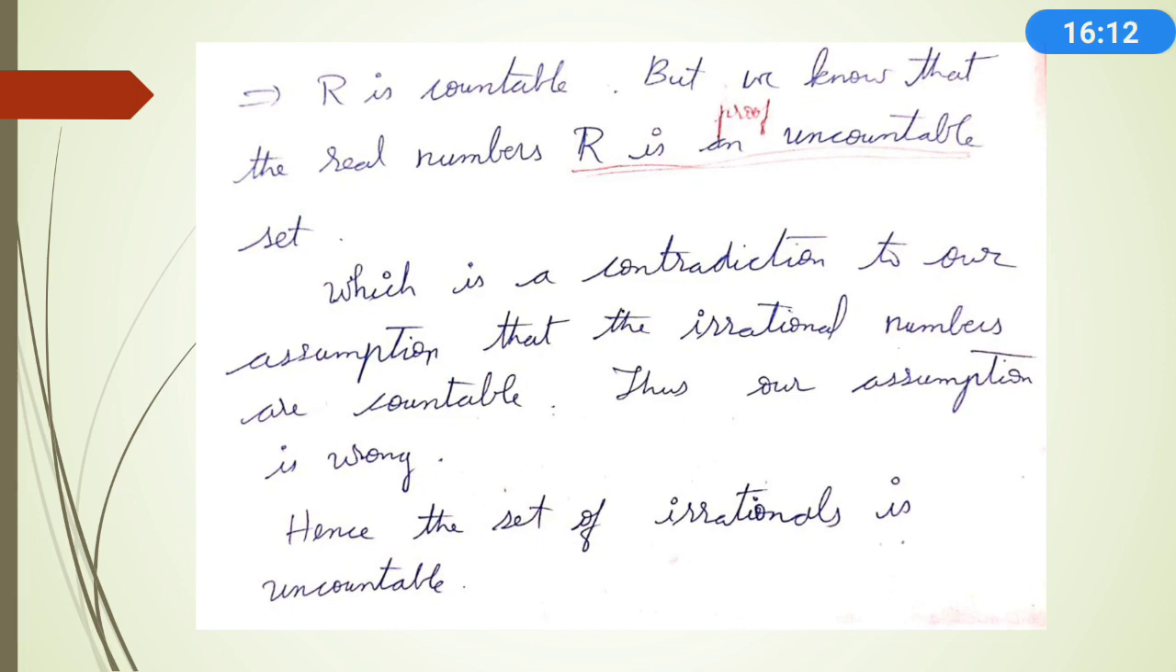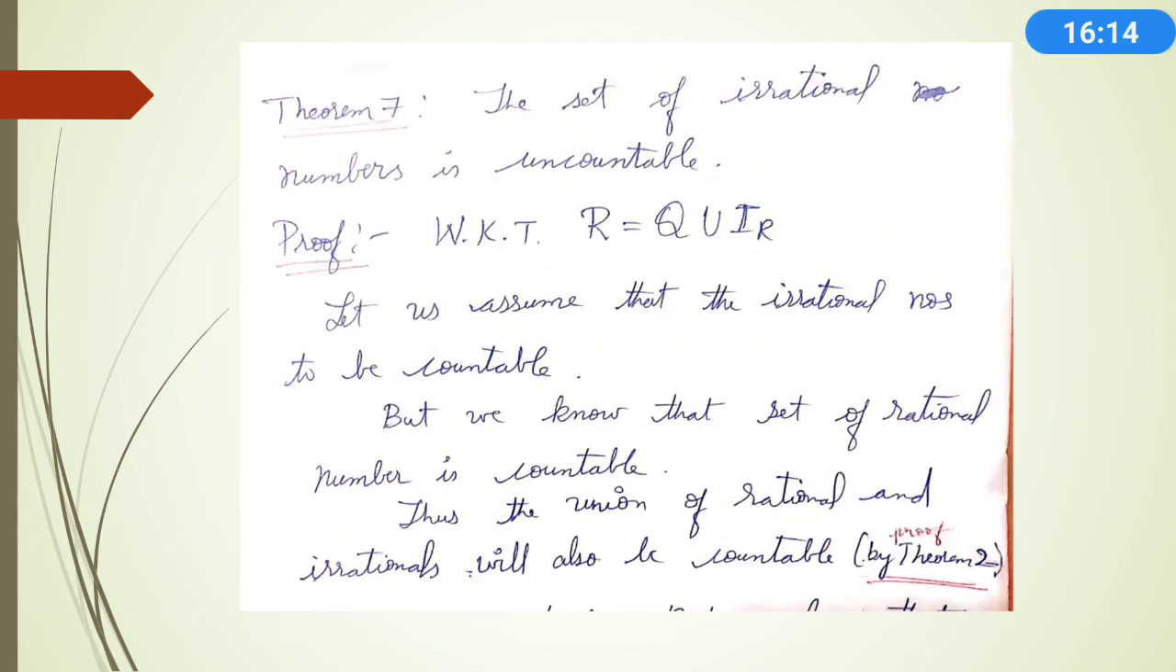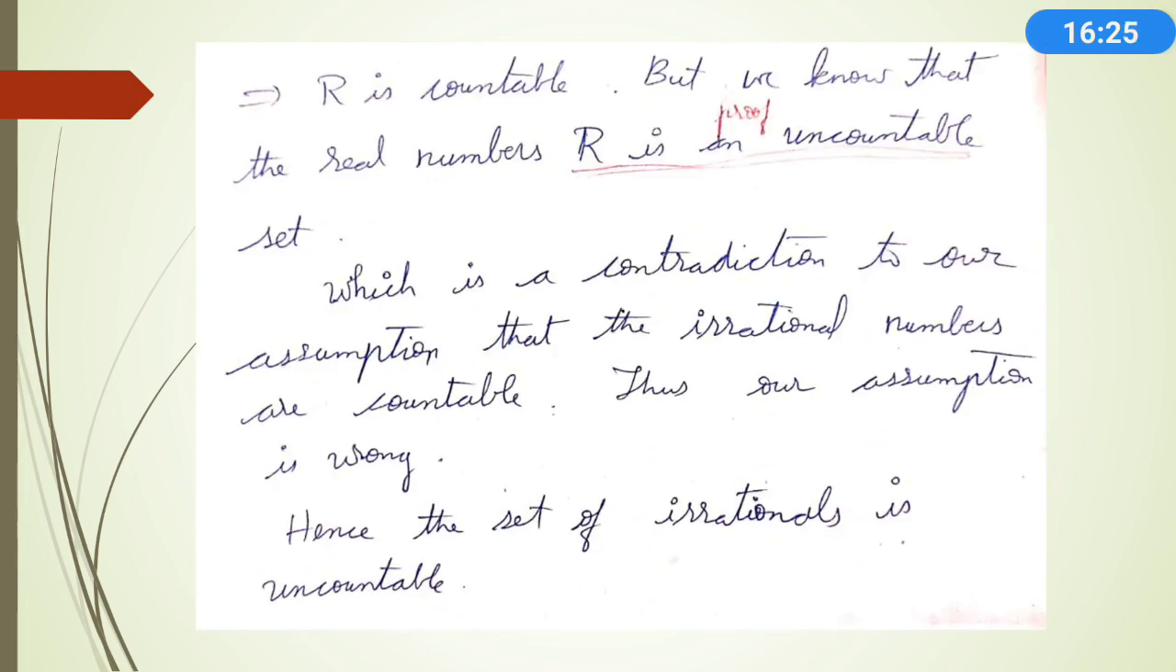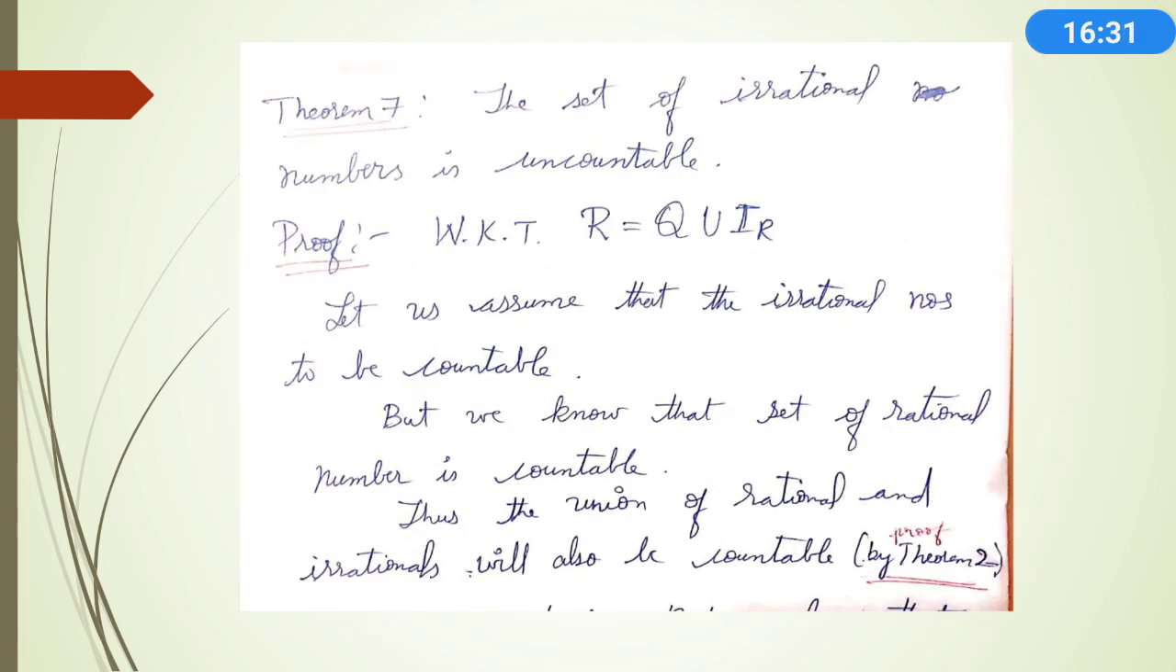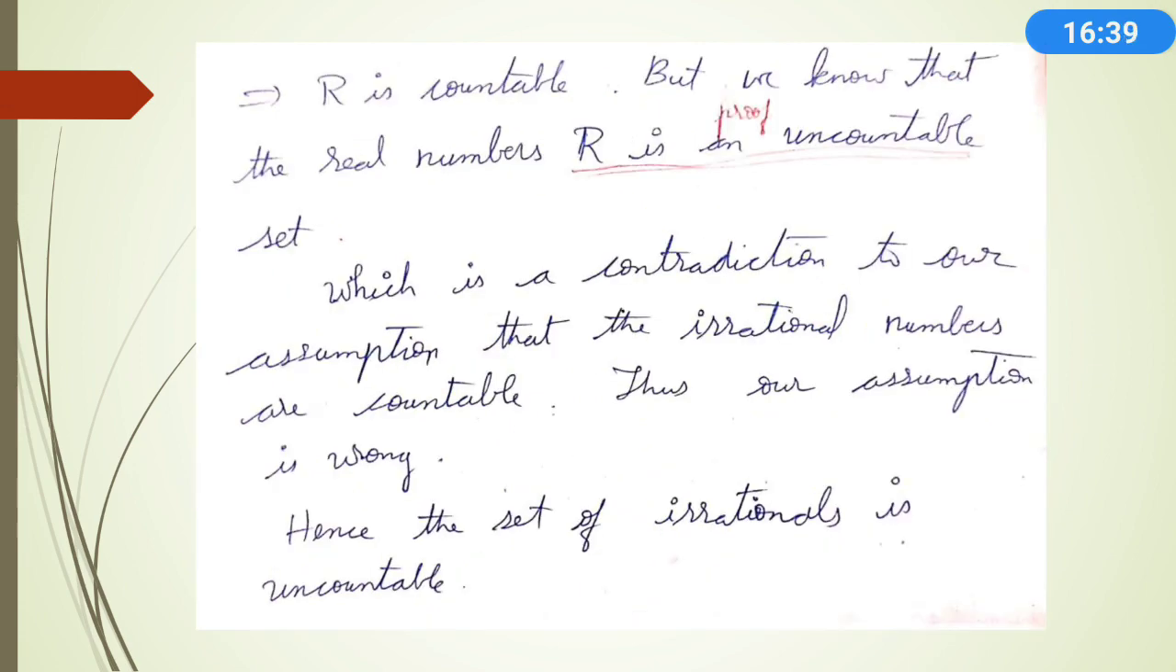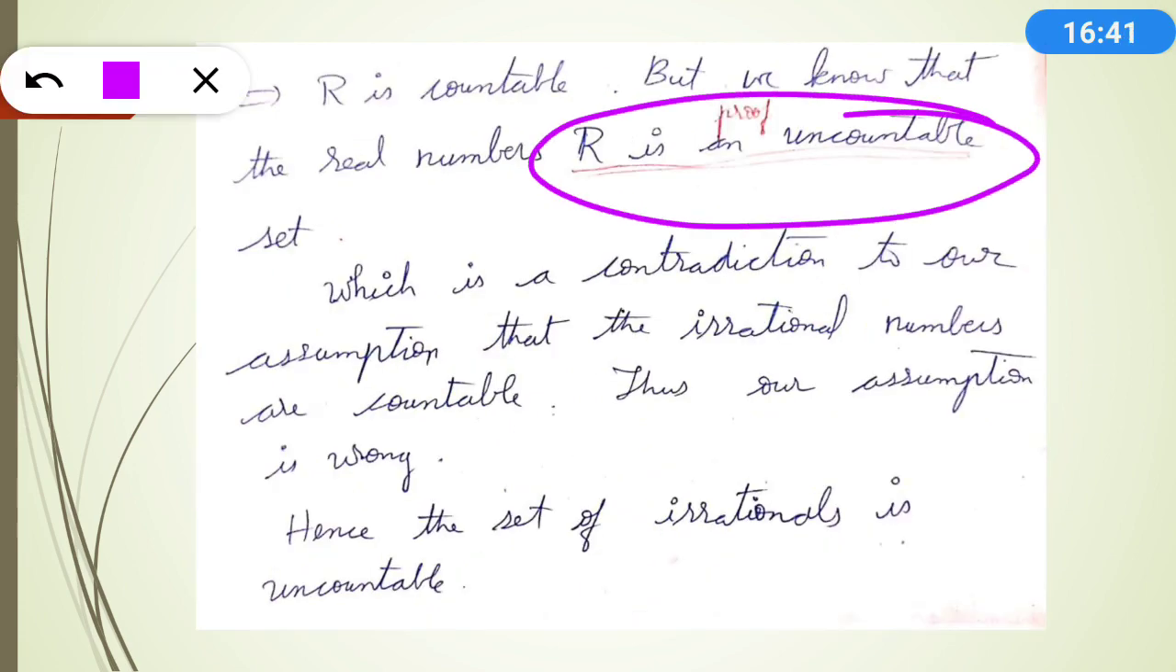I hope you understand. If this is asked for a brief answer, you can write as it is: give the statement that rational numbers are countable and irrational real numbers are uncountable. If this question is asked in detail, you have to give the proof of theorem 2, and also the proof that R is an uncountable set.